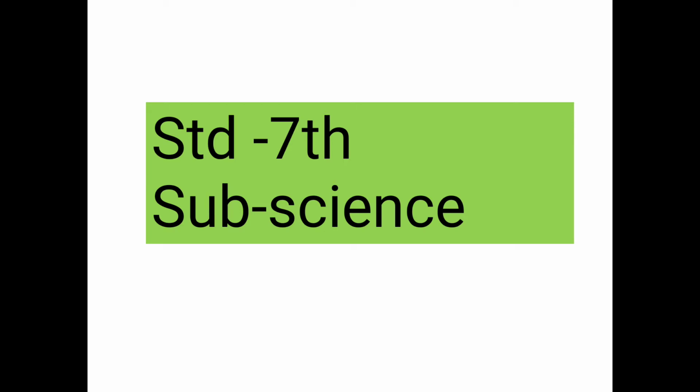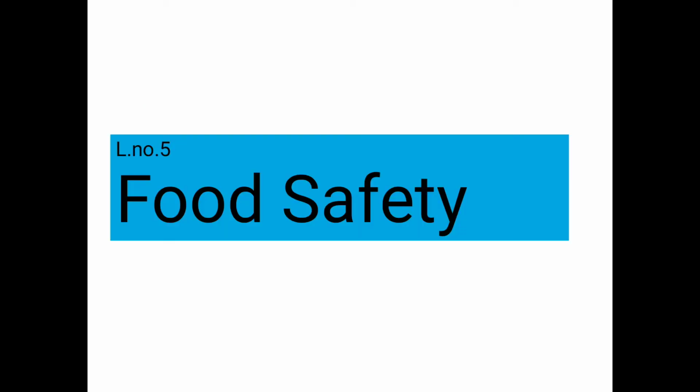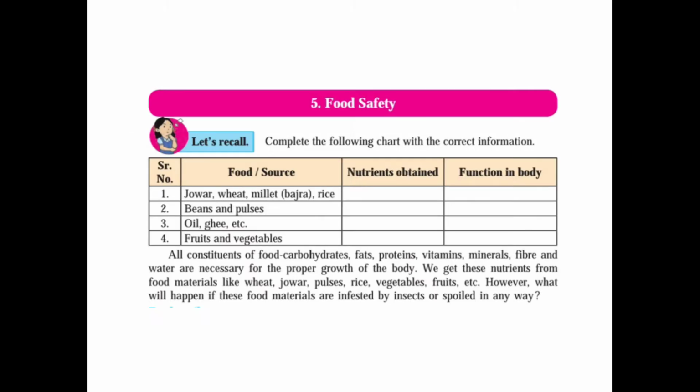In lesson number 4 we have seen the nutrition in the living organism. Now we will see the safety of the food. So first of all, here we have to complete one table, that is, complete the following chart with the correct information. Now see here: food, nutrition obtained, and function in the body. Jowar, wheat, millet means bajra, and rice.